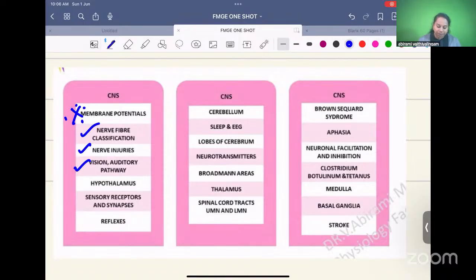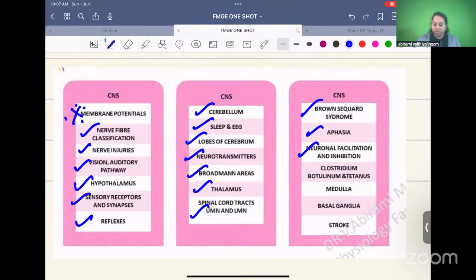Auditory pathway, hypothalamus, sensory receptors and synapses, reflexes, cerebellum, sleep and EEG waves, lobes of the cerebrum, neurotransmitters, Brodmann area numbers, thalamus, spinal cord, the tracts of spinal cord, UMN, LMN differences, Brown-Sequard syndrome, aphasia, neuronal facilitation inhibition, Clostridium botulinum and Clostridium tetani, medulla, basal ganglia, and stroke.